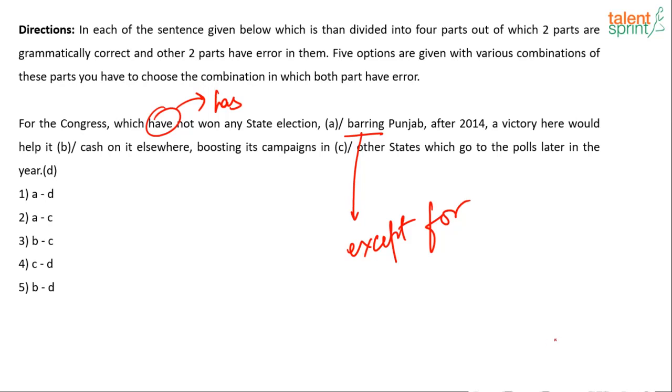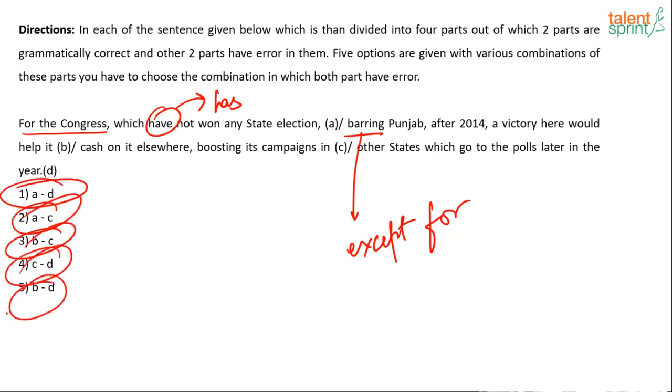Which has, okay, for the Congress which has not won any state election, and which other part has the error. So you have to tell me the combination, like you can see in the option. You're supposed to choose the combination in which both parts have error. Okay, so A is one of them, so we will strike out 3, 4 and 5. Remaining is A and D has error, or A and C has error.